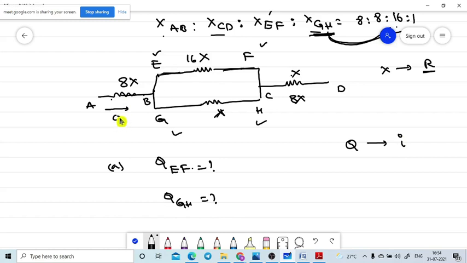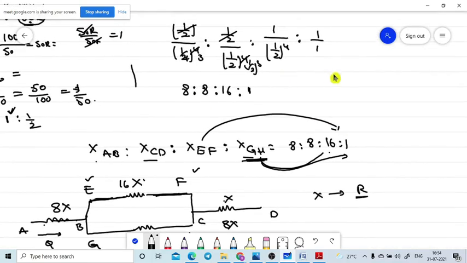Now what is the value of Q here? It is a parallel division. Parallel division means, now tell me the value of Q here. Now go to the second diagram. Let me go to the second diagram, where it is I into R.